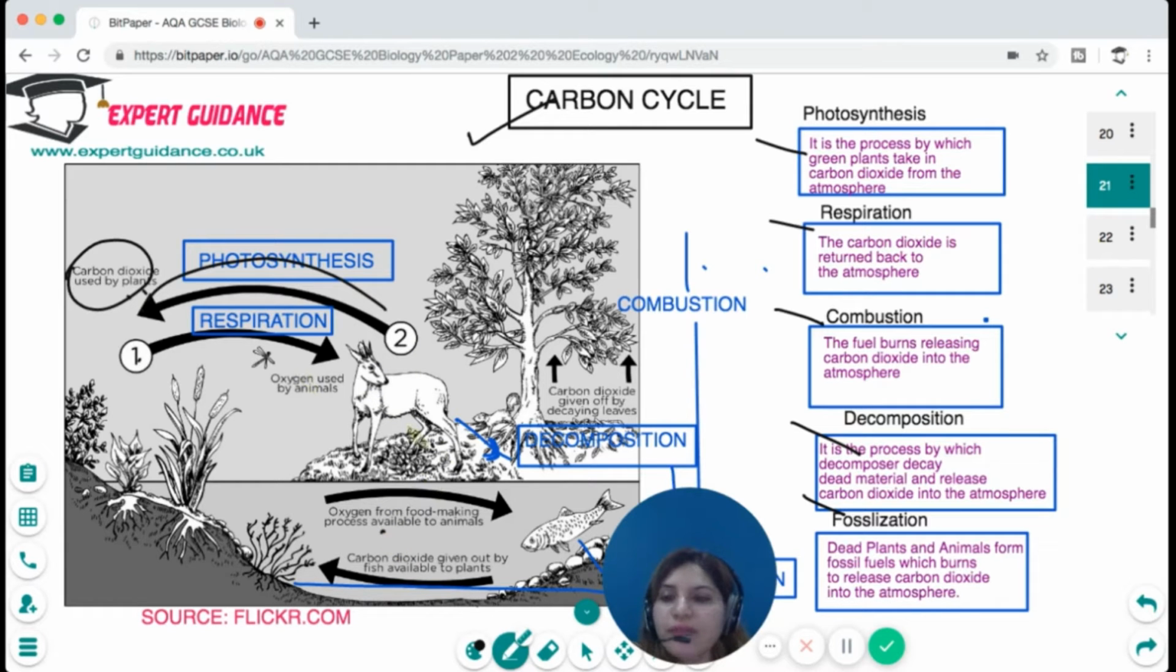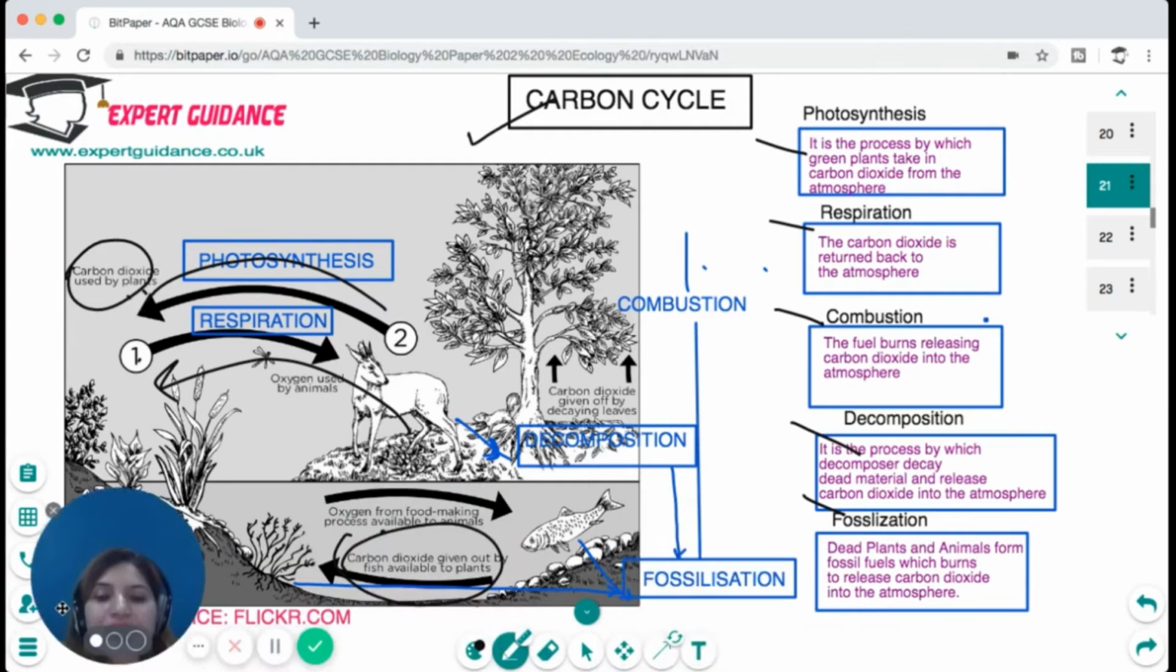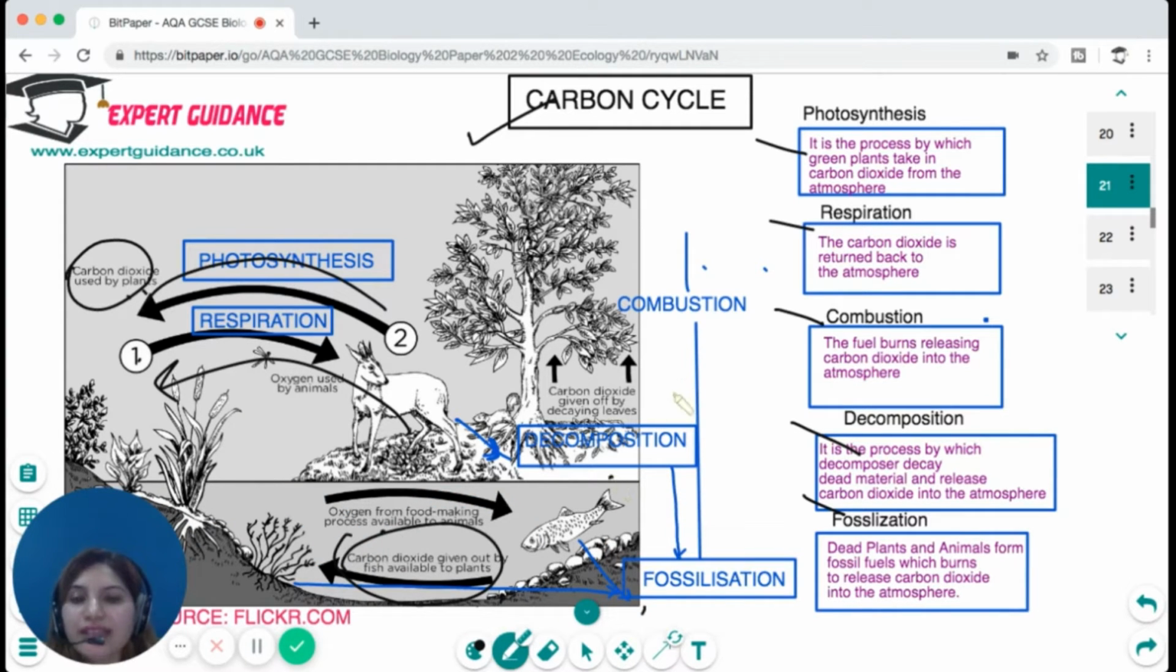All of them respire and return the carbon dioxide back, and all of them can die and form fossil fuels. And then when the fossil fuel burns, it again releases carbon dioxide back into the atmosphere. So the first stage is photosynthesis, which is taking away the carbon dioxide. Respiration, combustion, decomposition, and fossilization give carbon dioxide back into the atmosphere, and the cycle continues.